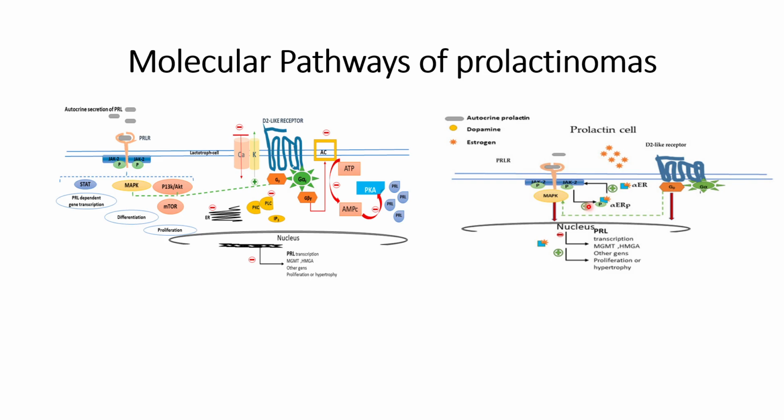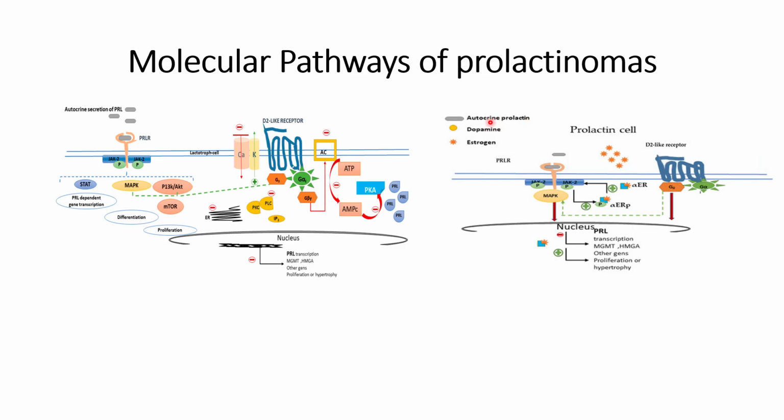This is the crosstalk that happens whenever estrogen is there and the dopamine type receptors get activated. At one moment it promotes PRLR, but when the dopamine type receptors get activated, this alpha ER function gets inhibited by phosphorylation of the alpha ER, and at the same time the existing PRLR also gets inhibited with the help of MAP kinase signaling.